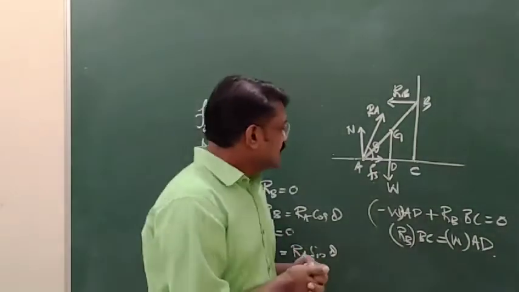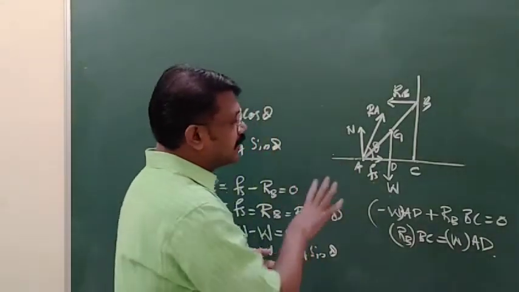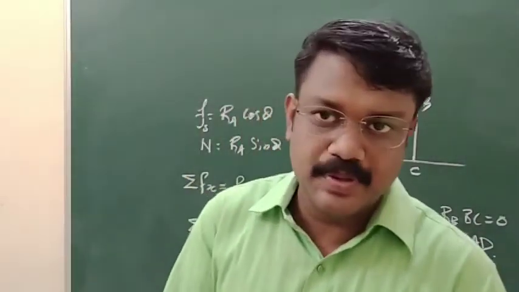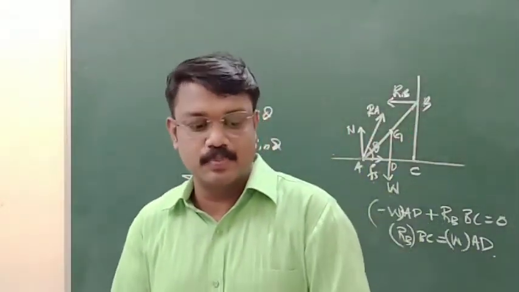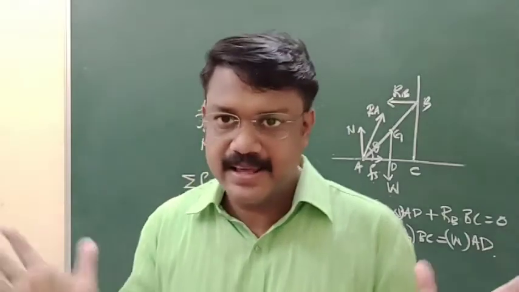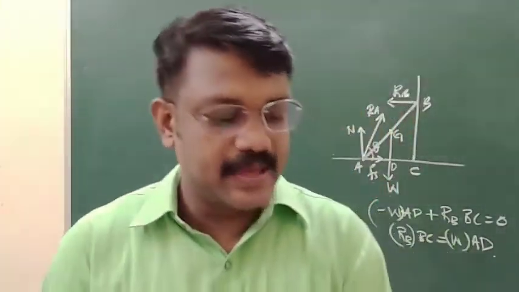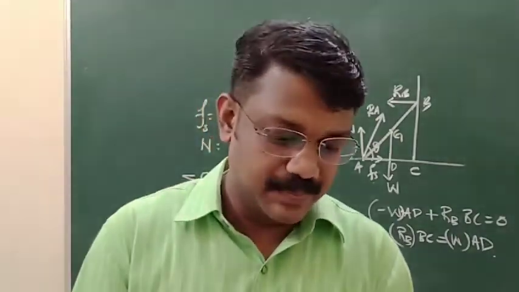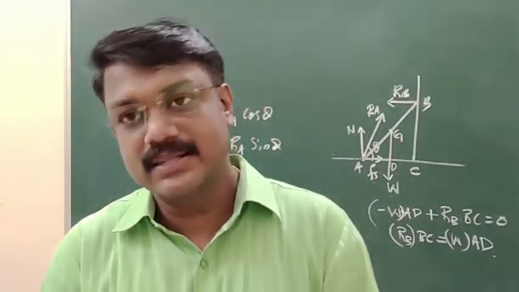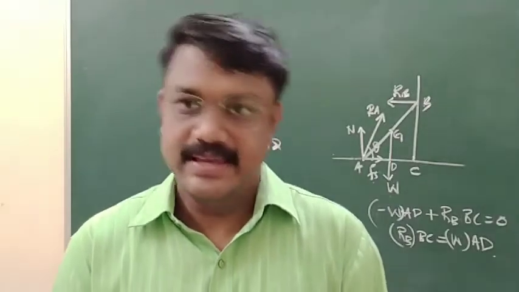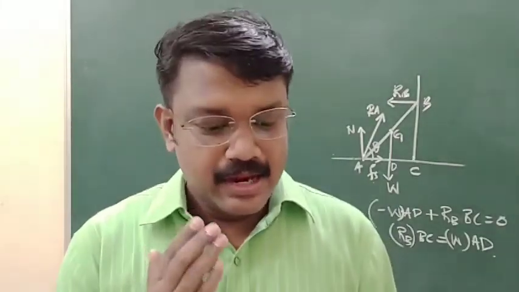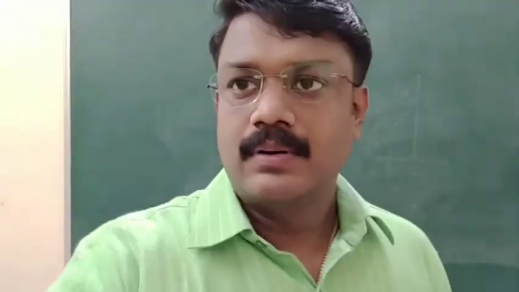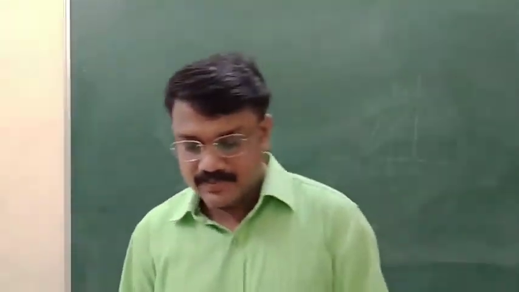Okay, so this is the condition for a ladder to be in equilibrium. That means total force acting on this should be 0 and total torque acting on this should be 0. Clear? So that is the last topic in this chapter, rotational motion of a rigid body. That is moment of inertia. Okay, now we can start with some problems from this chapter.